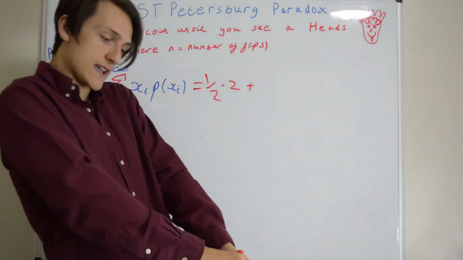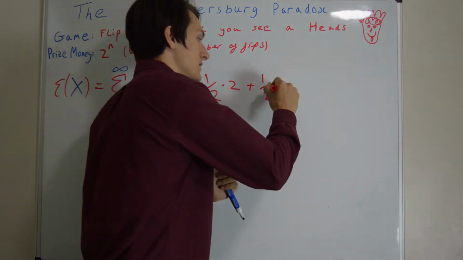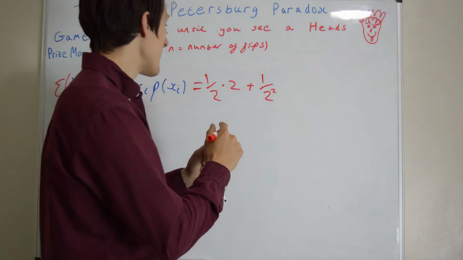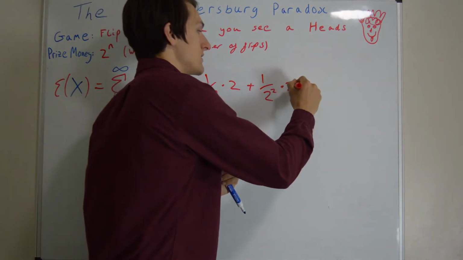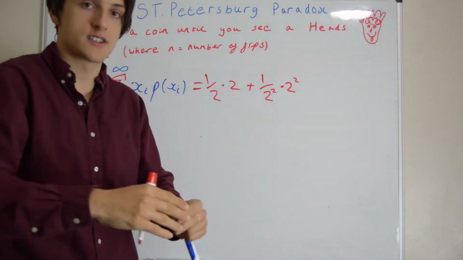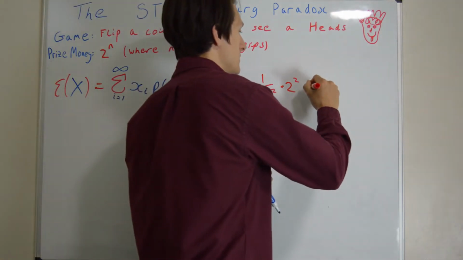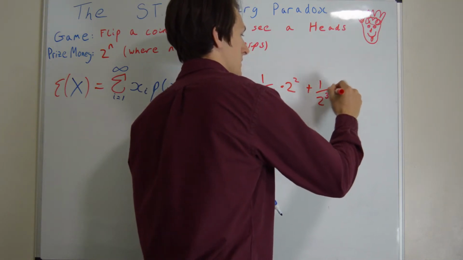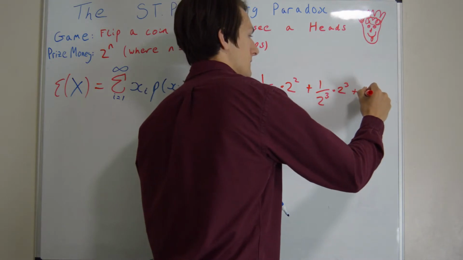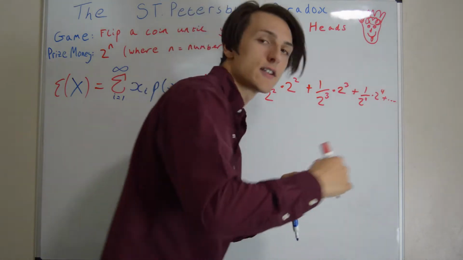Well, what if we get heads on the second flip? That happens with probability half times a half, which is half to the power of 2. And then our prize money from that is going to be 2 to the 2. Okay, it's 2 to the power of the number of flips until our first head, and including the first head. And then we can just continue this pattern. Okay, the expectation is as follows. Times 2 to the 4 plus ... and it carries on forever.